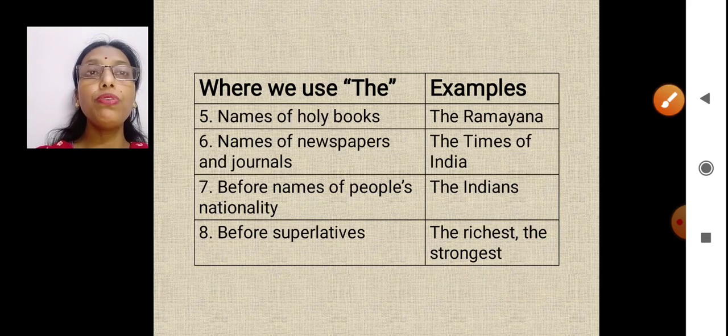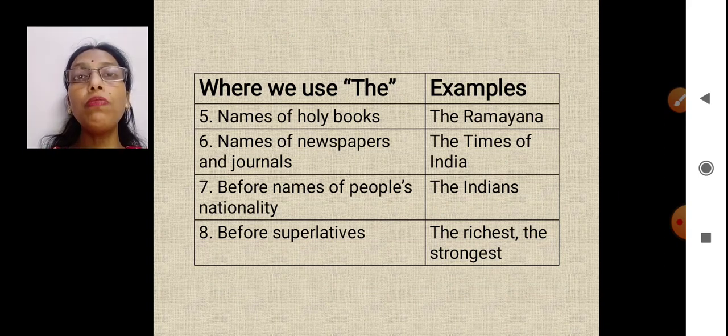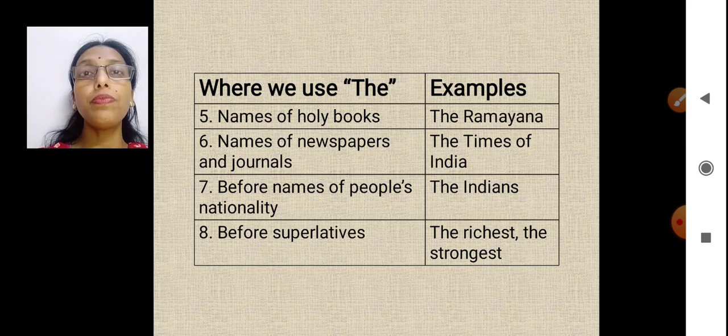Now let's see where we use the names of holy books. What are the holy books? Which are actually very sacred. They are religious books. Okay? The Ramayana, the Mahabharata, the Bhagavad Gita, the Quran, the Bible, yes, the Guru Granth Sahib. So what are these? These are all holy books. So we will always put the in front of them.